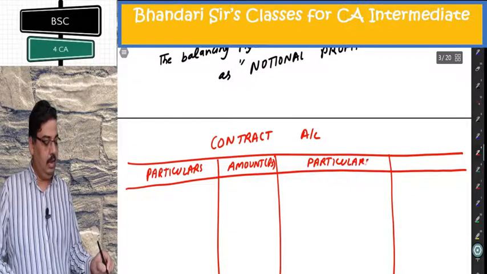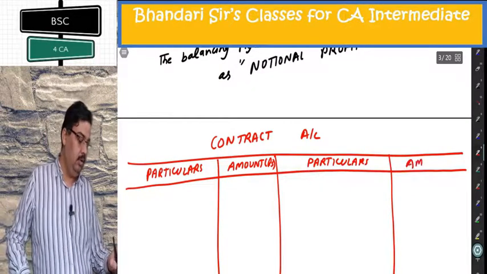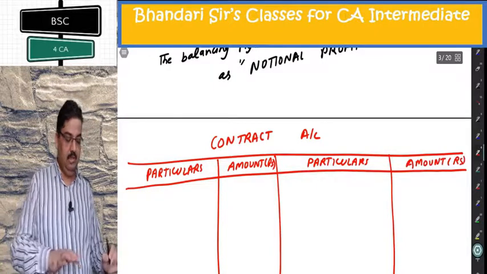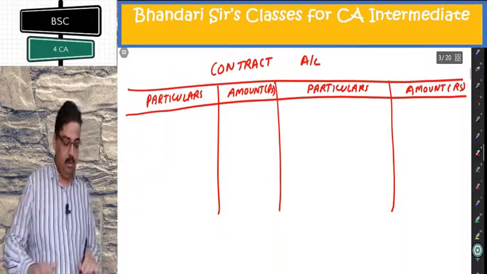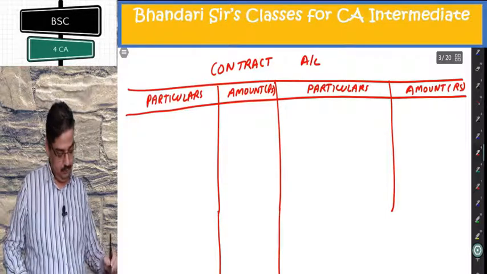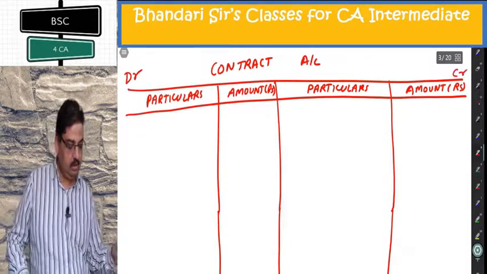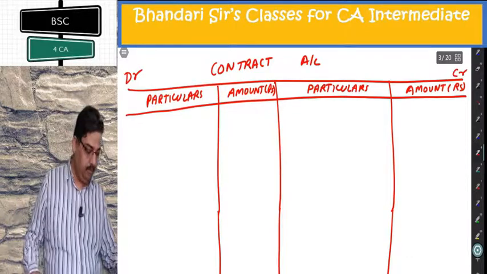In some bigger contracts, it can be amount in thousands or lakhs even. Otherwise, amount is in rupees, simple rupees. This is the debit side, this is the credit side, just like a P&L account.